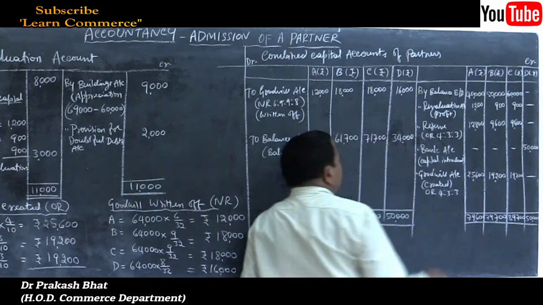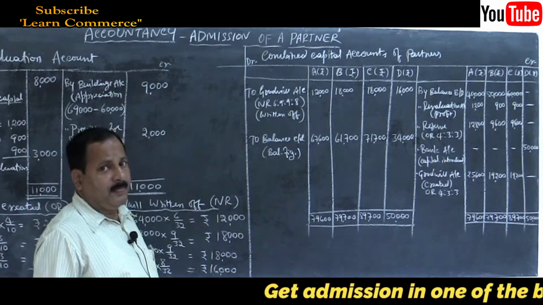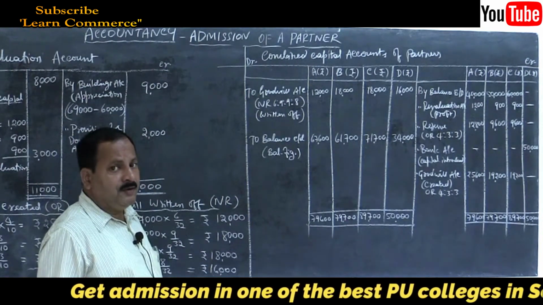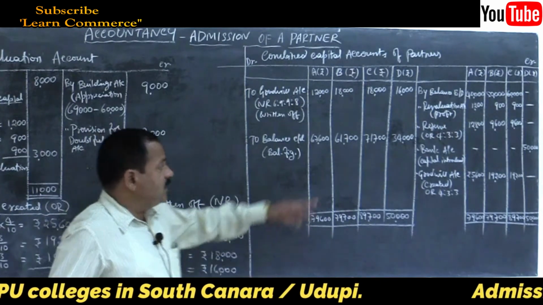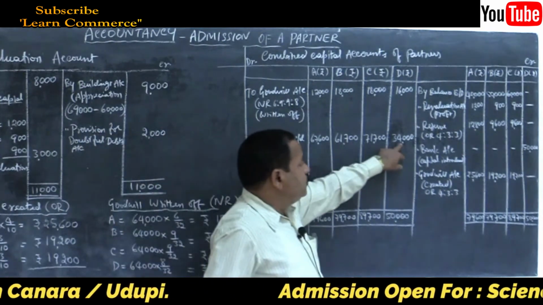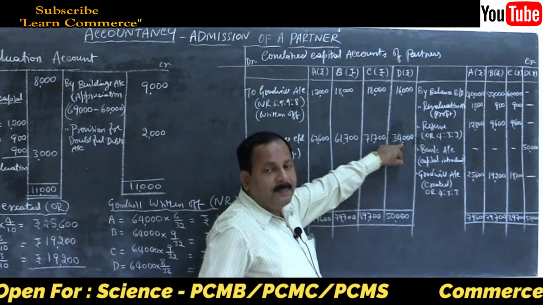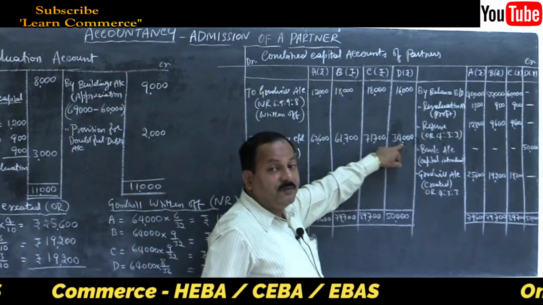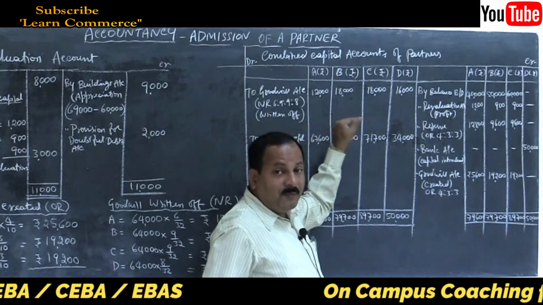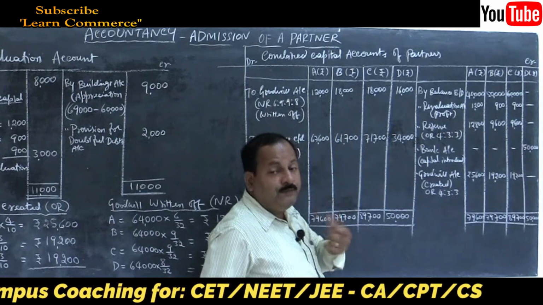See, the new partner didn't bring anything towards goodwill in the form of cash. Ultimately, after creating and writing off the goodwill, the capital balance of the new partner has decreased. That is nothing but he is sacrificing something towards the old partners for getting a share in future profits.